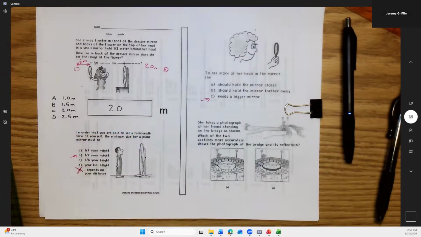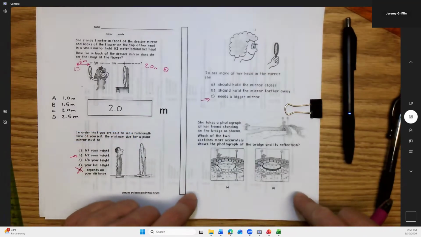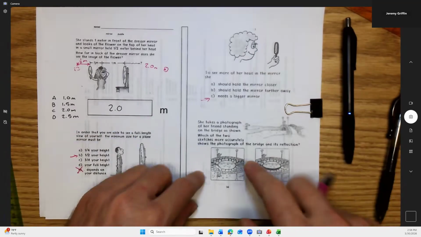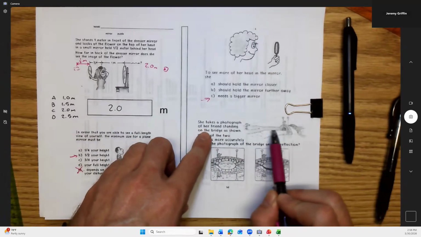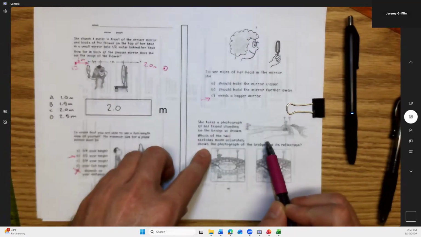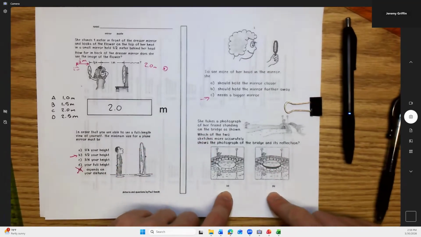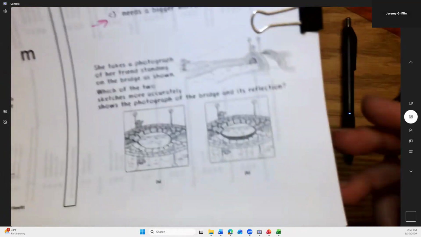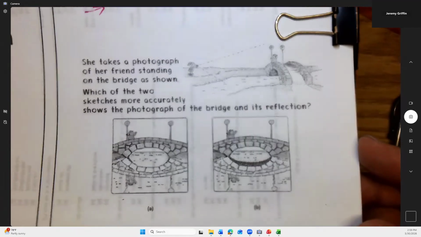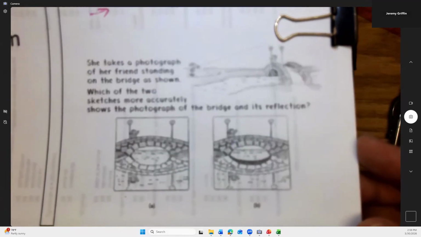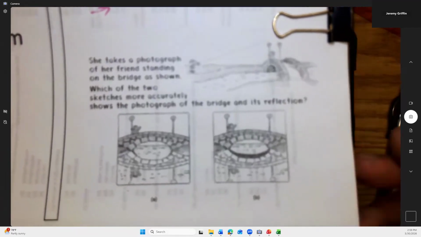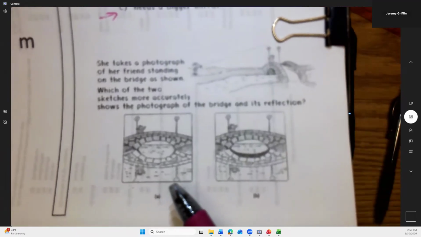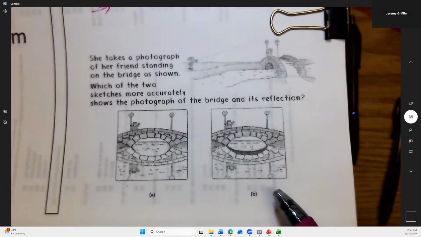You guys good on these so far? Okay. How about this last one? We got a reflection. Just taking a photograph of her friend on a bridge here. And we got option A, option B. Which one of these more accurately represents the picture that she took? What do you guys think, A or B? Does anybody say A? Does anybody say B?